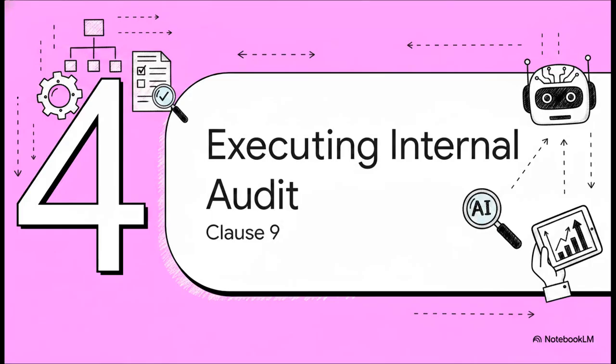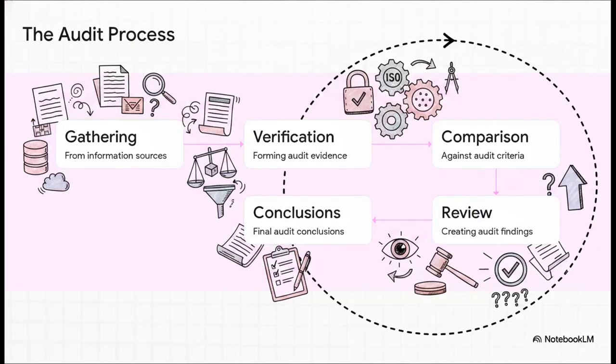Module 4. Executing the internal audit. Clause 9. All right, this strict standard operating procedure is absolutely crucial to memorize for the exam. First, you gather information from various sources. Then you perform rigorous verification of that data. After that, you compare that verified info against your audit criteria, which is the ISO standard itself. This leads to a formal review process, and that finally allows you to draw your objective audit conclusions. Do not skip a single step here.